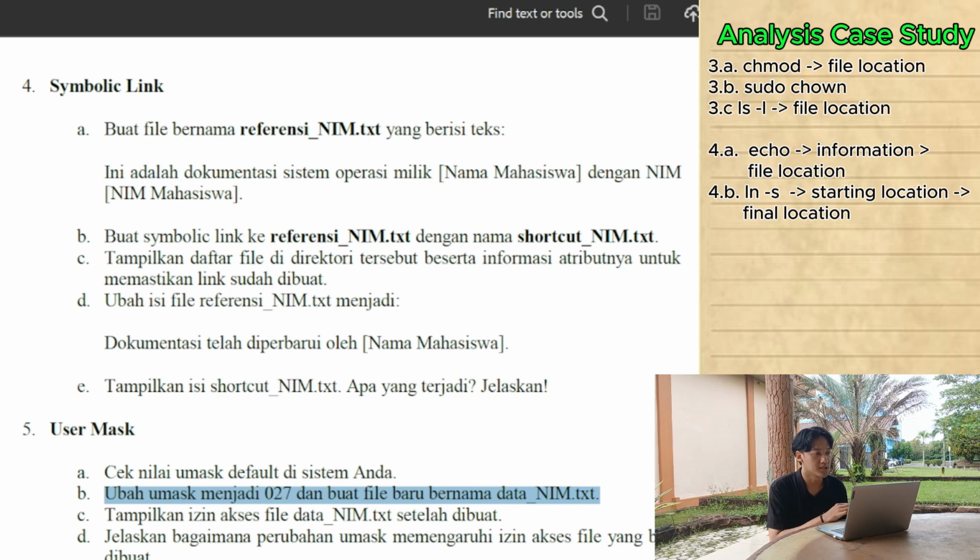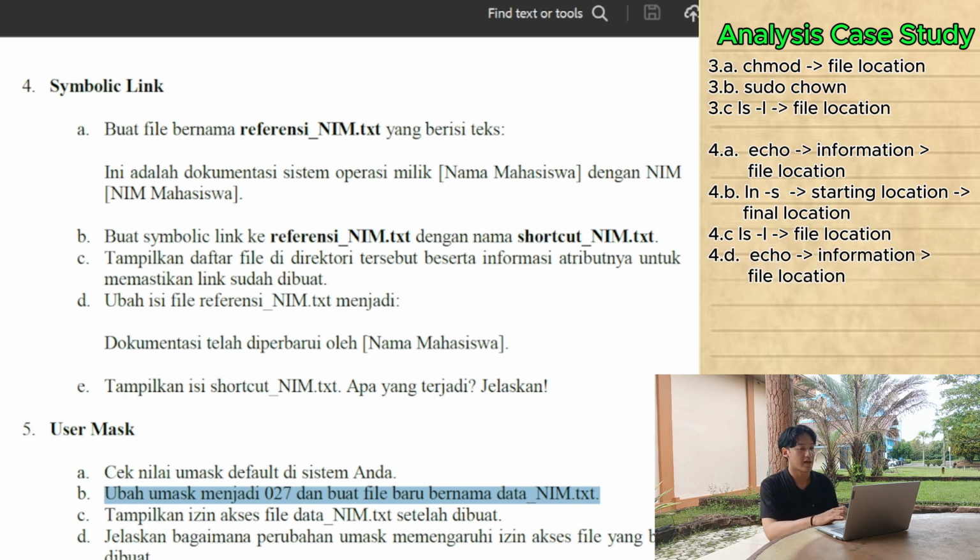So point C in the fourth task, for displaying the link, ls -l, of course, is a way to go. And lastly, I am asked to modify the content of reference_nim.txt. Dokumentasi telah diperbarui oleh student name atau nama saya. I believe this can still be done using the echo command. Yeah, echo command. Right? I think yes, I think that's it.